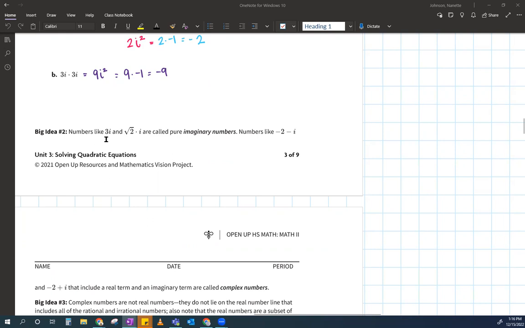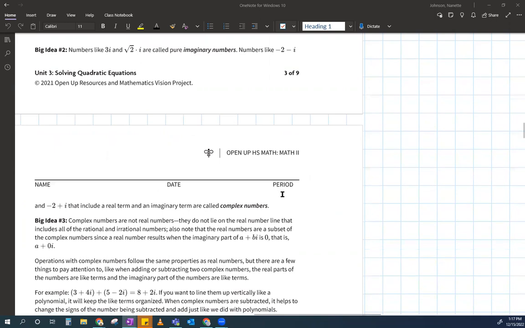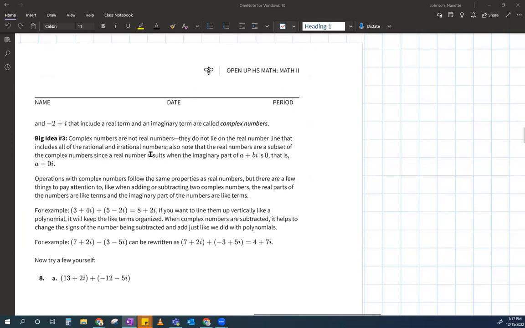So these numbers here, they only have i parts, 3i, root 2i. Therefore, they're called imaginary numbers. Here, because we have a real part, -2, and an imaginary part, -i, these are mixed, right? So we call these complex numbers, okay? Don't worry about the definition. Just get used to hearing this word complex and thinking, oh, that has i stuff in it. Does that make sense?